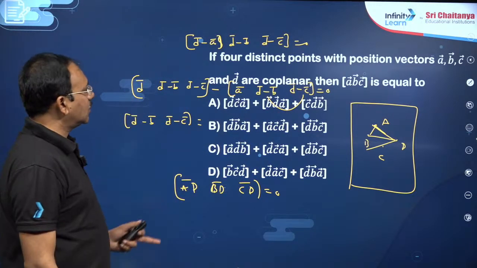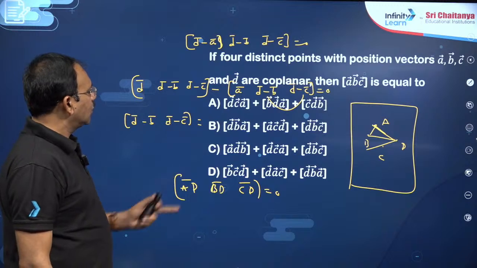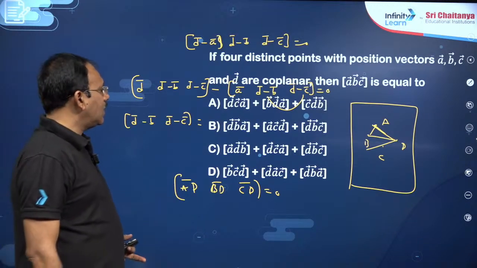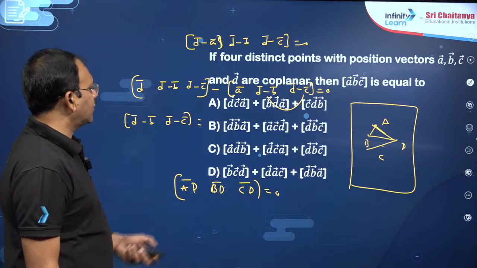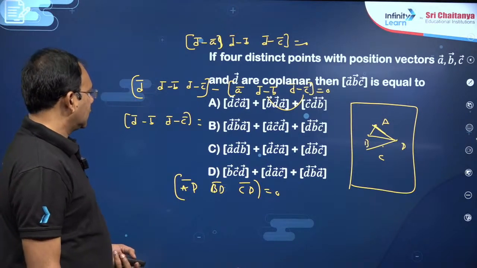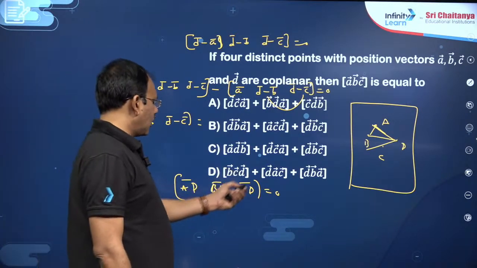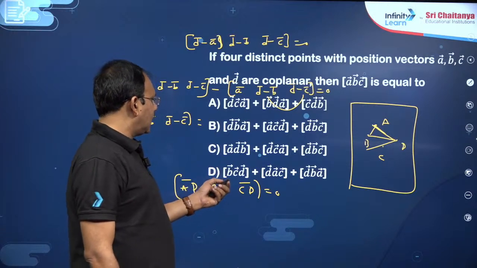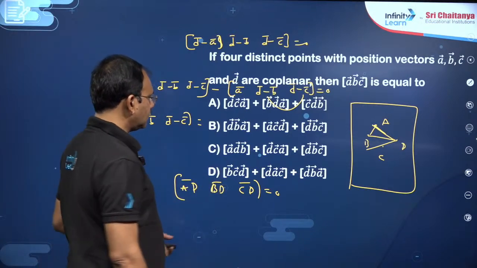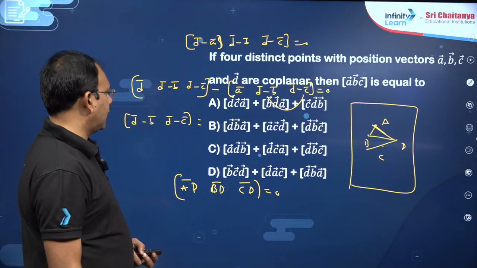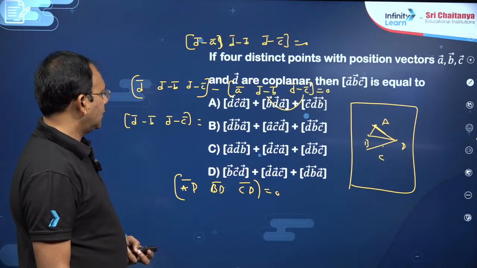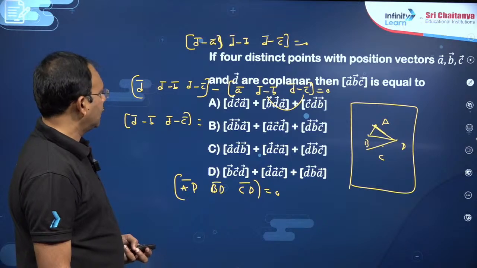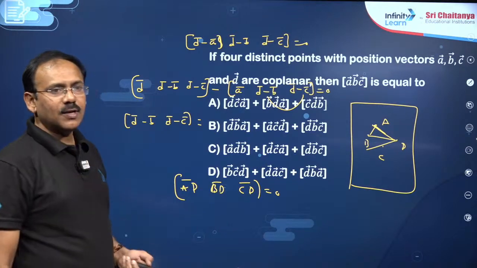After cancellation, you will get a symmetric one: D, AB, D, BC, D, CA you will get. Such option you can pick up, my dear friends. So D, B, C, D, cyclic order is fine. D, A, B, D, B, C, D, C, A is fine, okay. You can find. Accordingly, you can pick up the option.